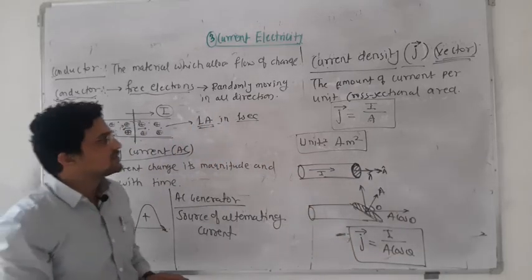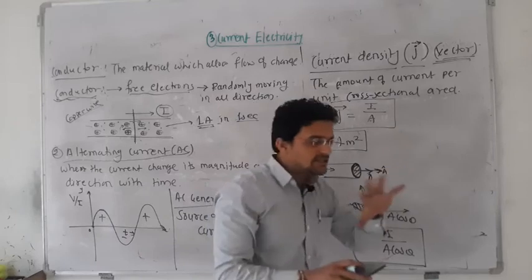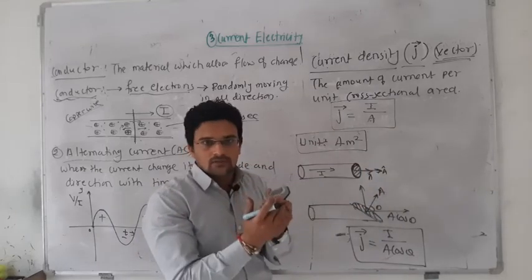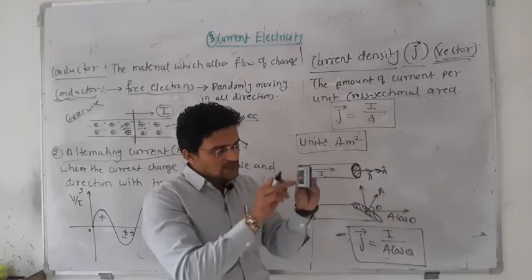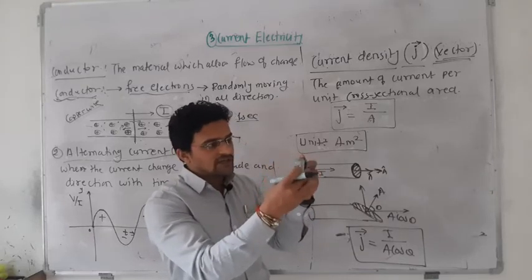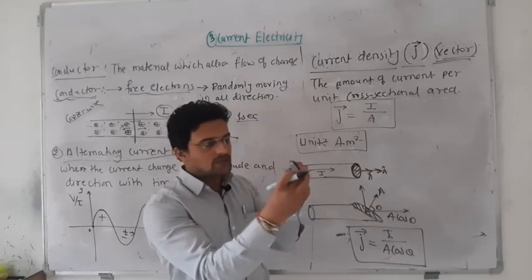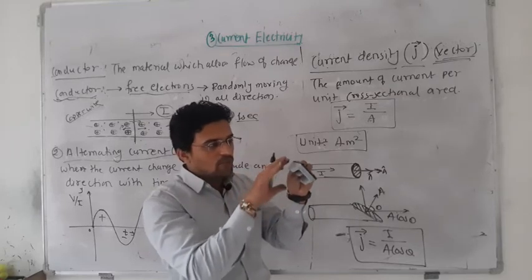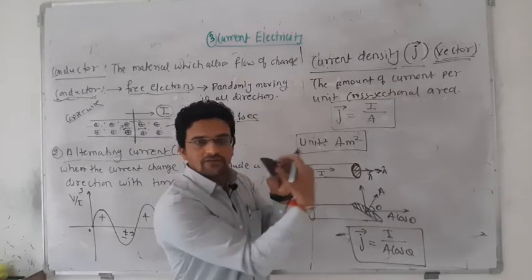So remember this definition of current density. Density means how many electrons are passing through the given area. If the area is a little slanted, then how many electrons cross through this given area?